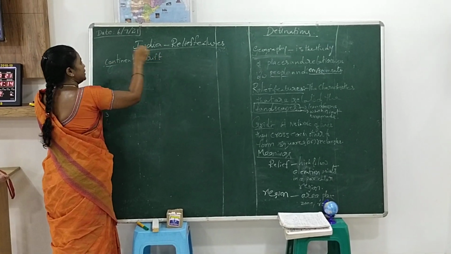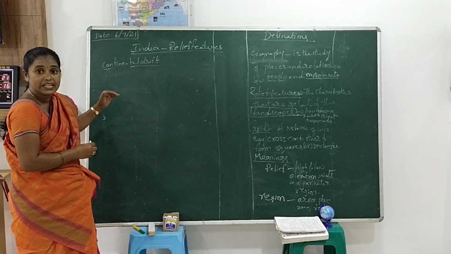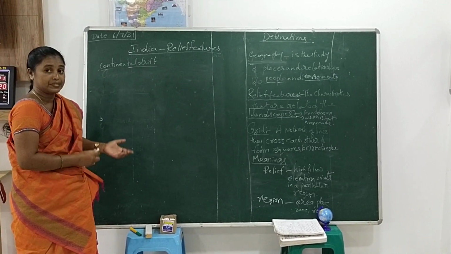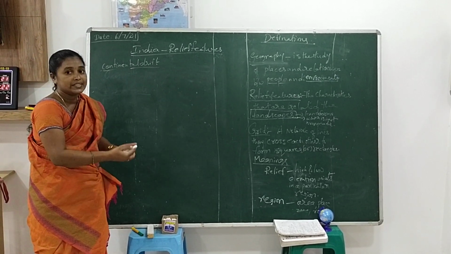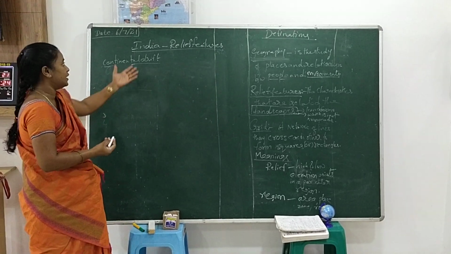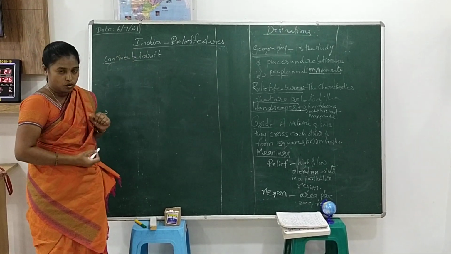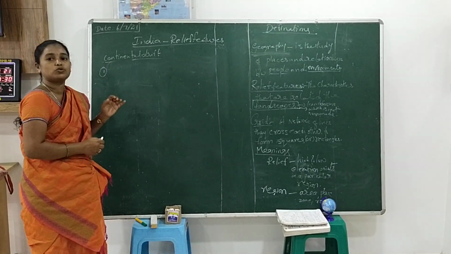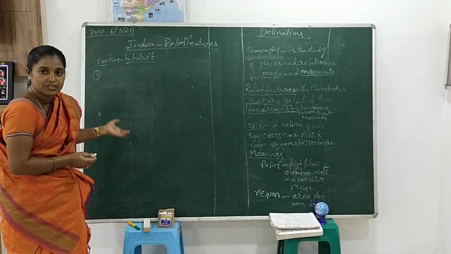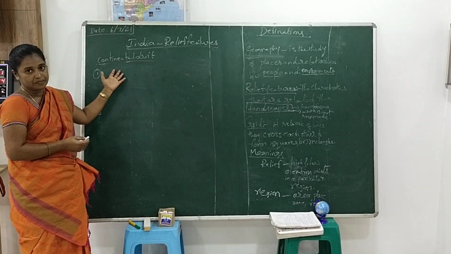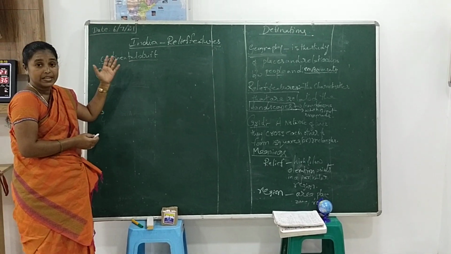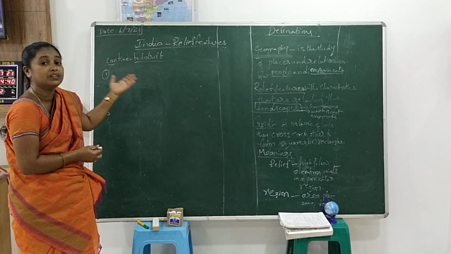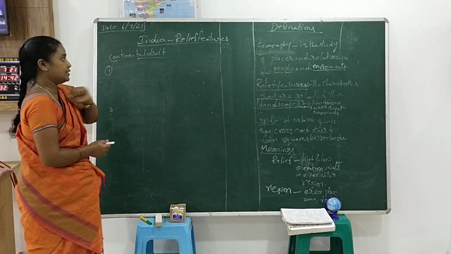Continental drift means India migrated in a northern direction due to the continental drift and became a part of the Asia continent. That's why India belongs to the Asia continent. What is the question you should remember? Why does India belong to the Asia continent? Because of the continental drift. India migrated to the north due to the continental drift and became a part of the Asia continent.